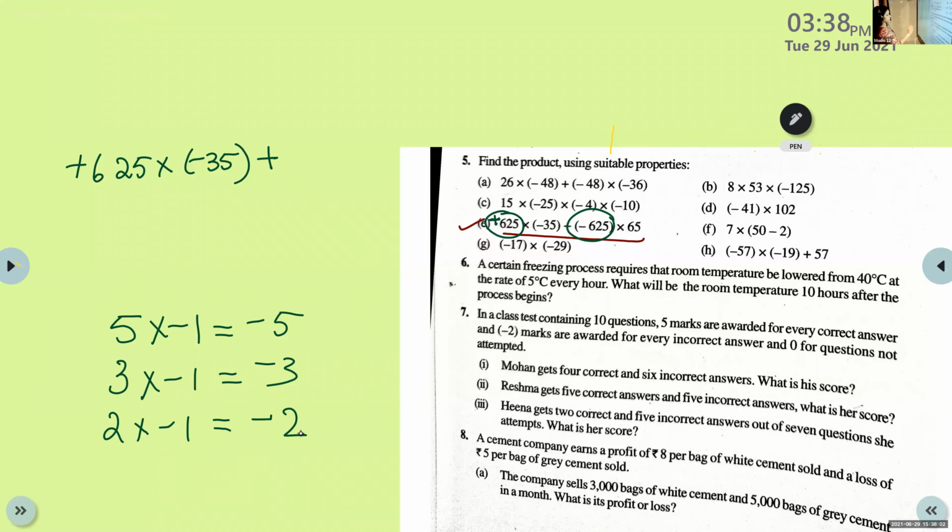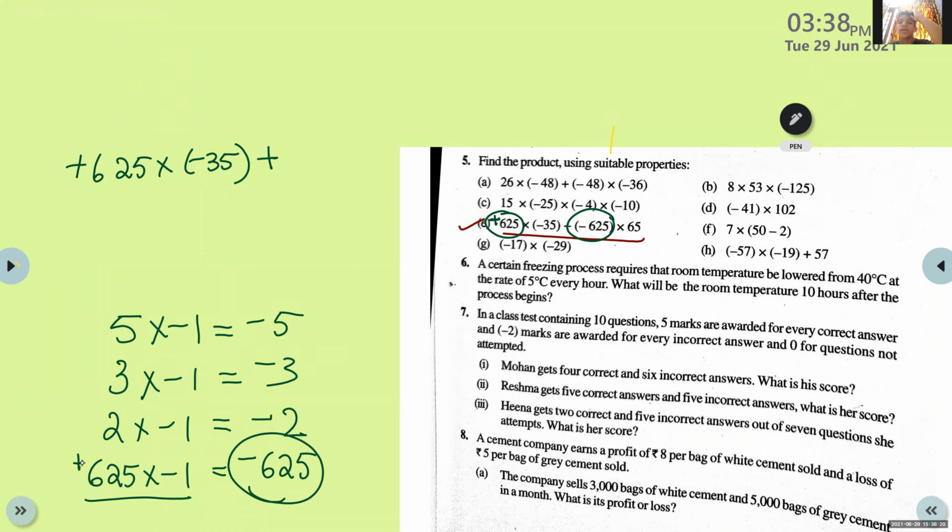So if I write 625 into negative 1, what will I get? Negative 625. So can I write this negative 625 like this? Yes.